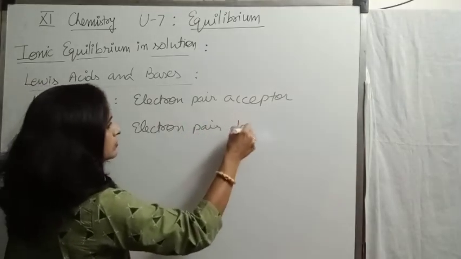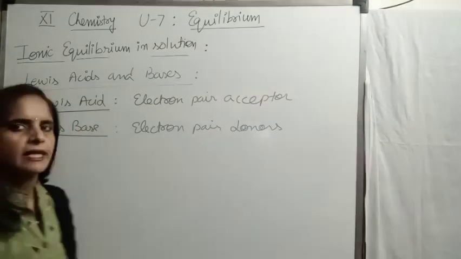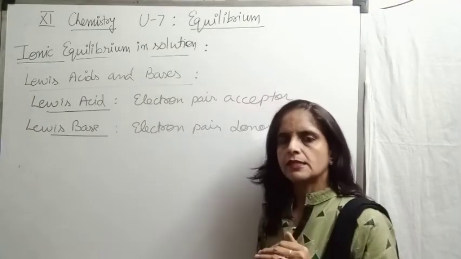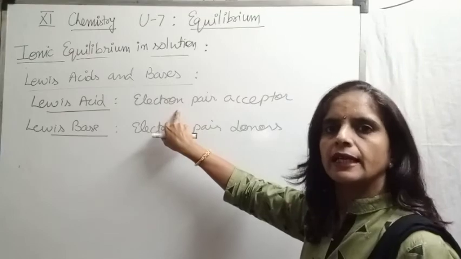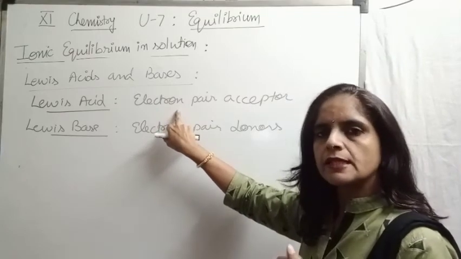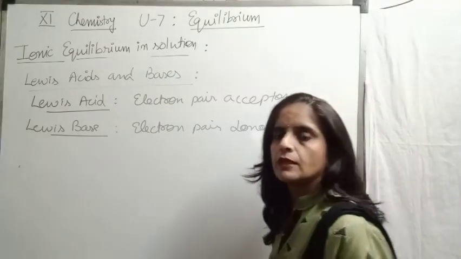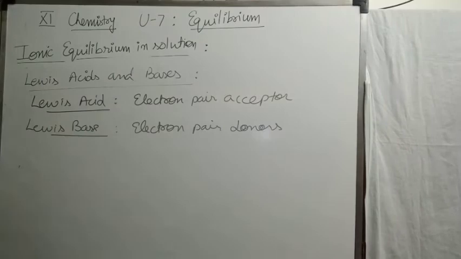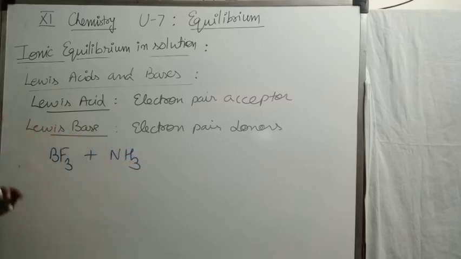Lewis base: electron pair donor. Again, the definition is very simple. The substances which accept electron pair are termed as Lewis acid, and the substances which donate electron pair are termed as Lewis base. For example, if we react boron trifluoride with ammonia, now there in BF3, just check whether its octet is completed or not.